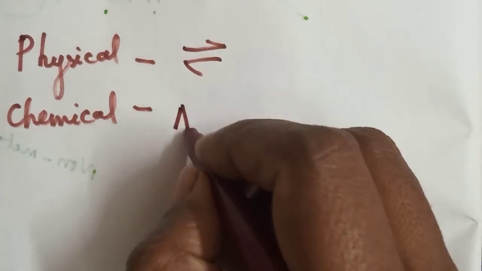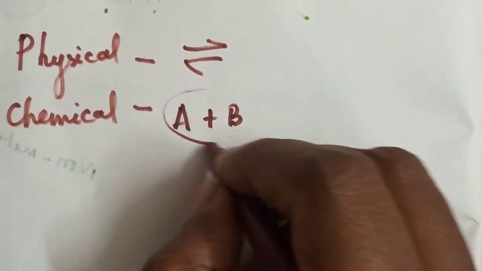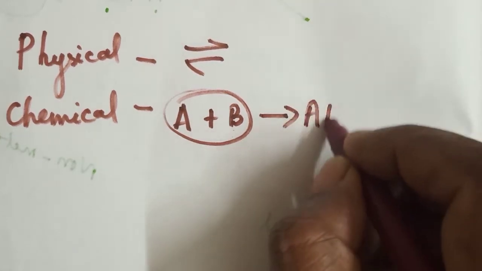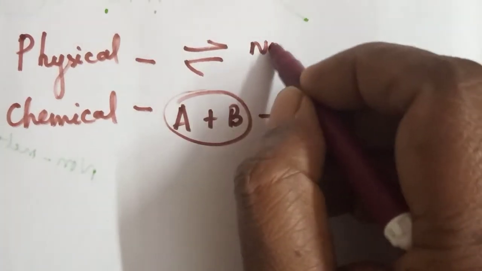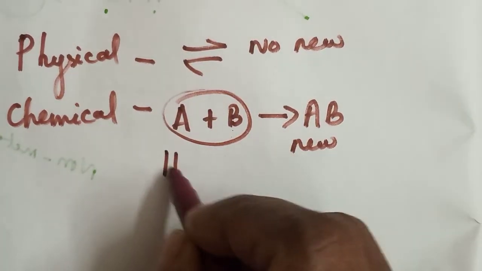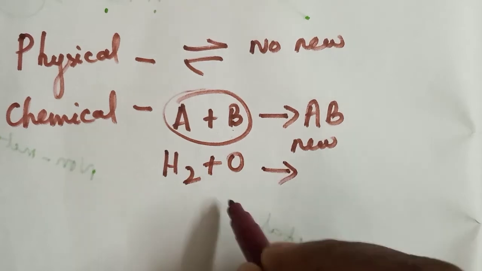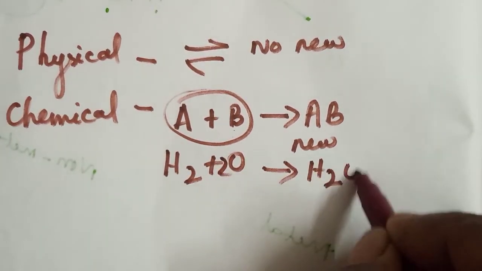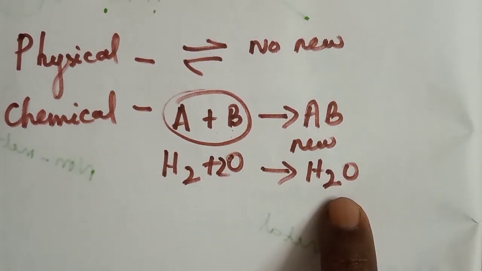How we put the input, like that only we get the output. Understood? So it is a reversible change. But a chemical change is not like this. A is one product plus B is another product. When A plus B combine together, we get AB, a new product. So here there is no new product, but here we will get a new product. Understood? For example, hydrogen plus oxygen gives what? We will get water. That is a chemical change.